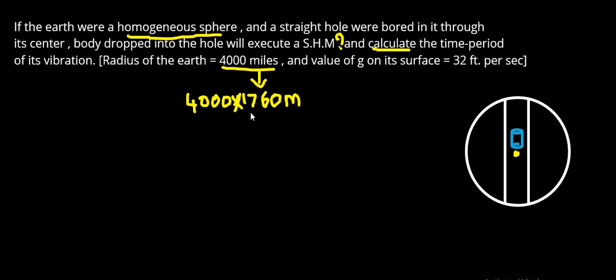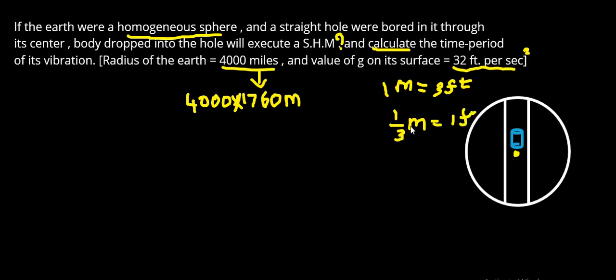And the value of g on its surface is going to be 32 feet per second square actually. So this is going to be the acceleration, right? So that is what it says. We know that 1 meter is equal to 3 feet. Then 32 feet can be written in terms of meters. So 1 by 3 meter is equal to 1 foot.